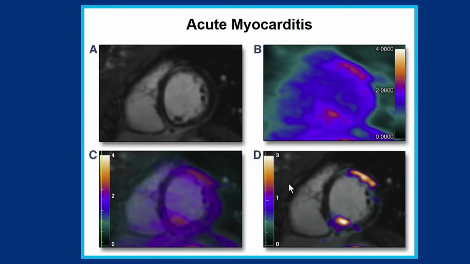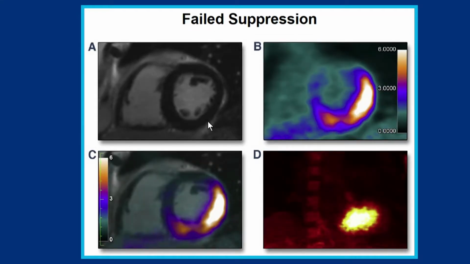I would say that there are limitations to PET right up front, and one of them is that the PET MRI is just showing us any inflammatory myopathy. So this is a patient, I won't go into all the clinical details, but it was a classic case of acute myocarditis. You can see here scar or enhancement on the MRI and uptake of the FDG PET. So this is not a specific test for cardiac sarcoid at all, and all of this needs to be taken in the correct clinical context.